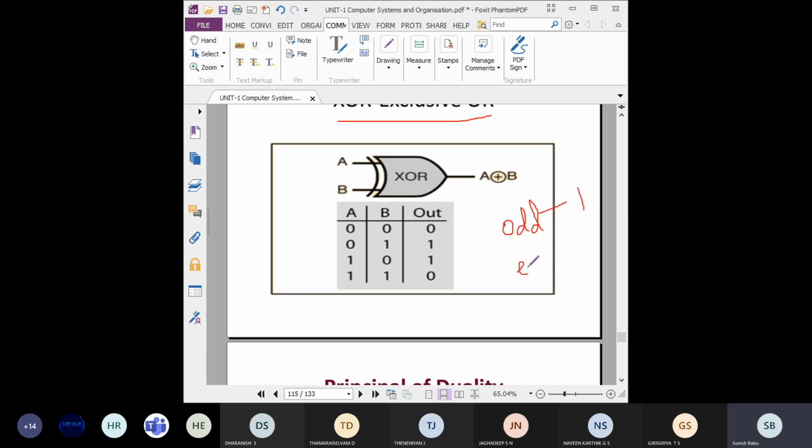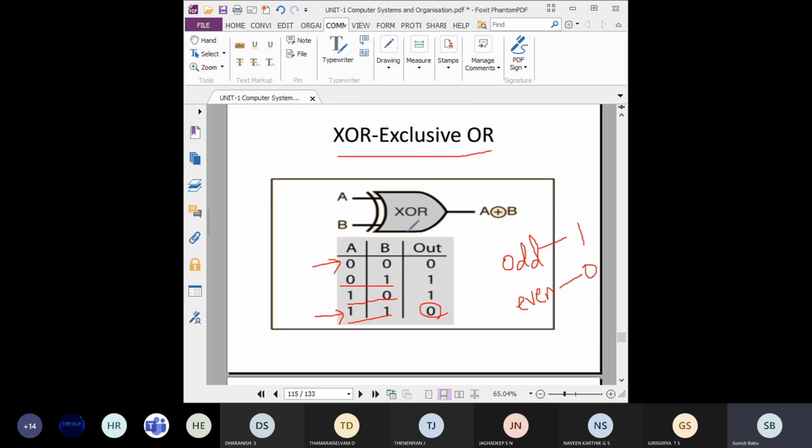If there is an even number of ones, you will get 0. Zero ones also counts as even. Here you can see two ones, and 2 is even, so you get output 0. Only for an odd number of ones you will get output 1. This is called exclusive OR.